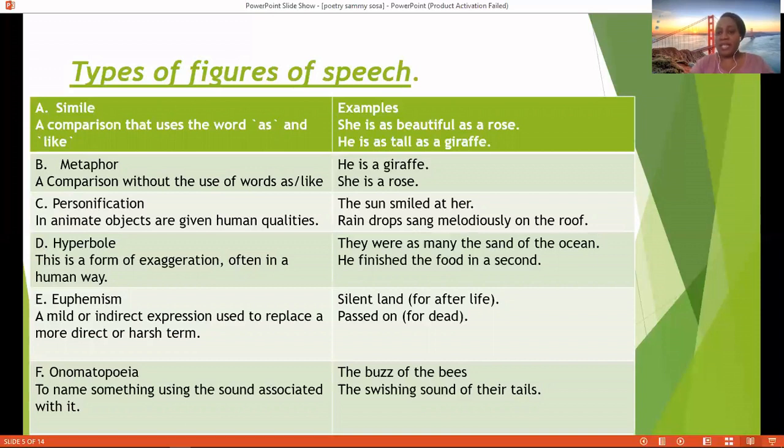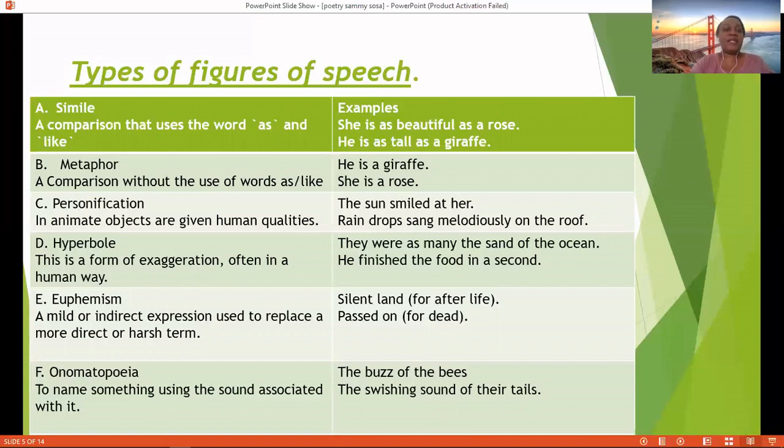I want you to look at the examples there that we have. She is as beautiful as a rose. So the comparison is between her beauty and that of a rose. He is as tall as a giraffe. His tallness is comparable to that of a giraffe. So that will be a simile. Or we can say she is beautiful like a rose. That will still be a simile.